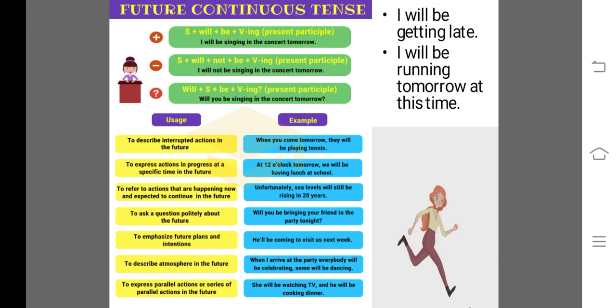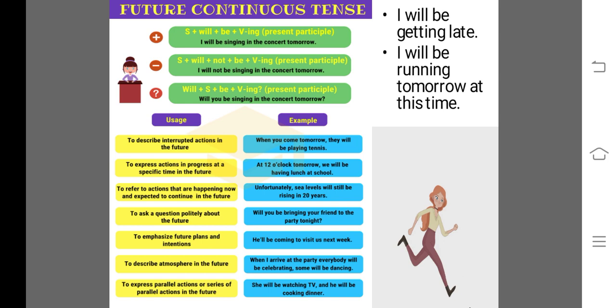For example, first one with the mark of plus, okay, you can see that subject plus will be plus V1 ing form, which is also called present participle. Ing form is also called present participle. We have four forms of the verb, as I told you, that present, past, past participle and present participle. Present participle is called V1 ing form of the verb.